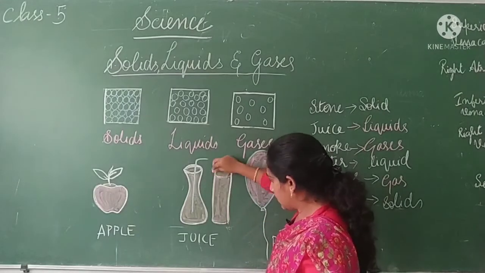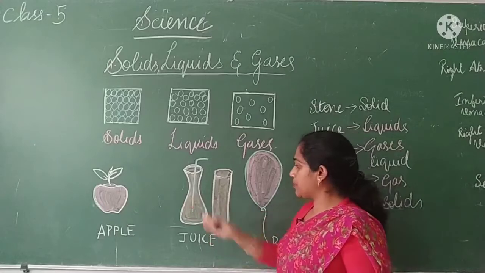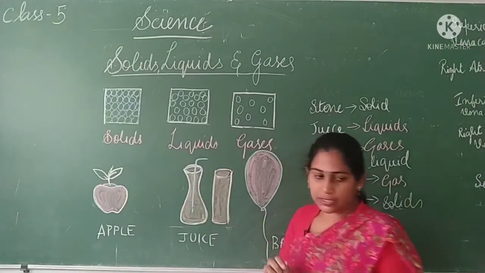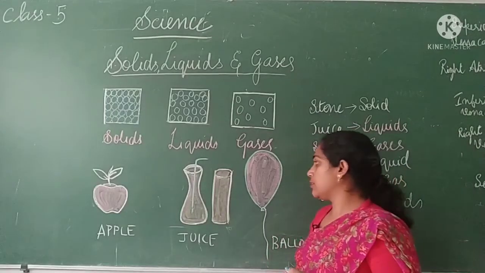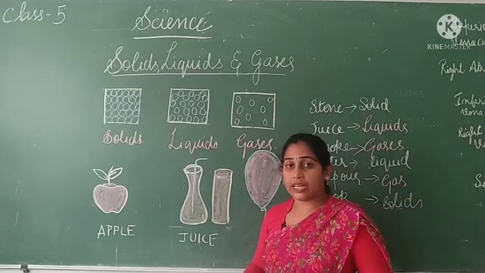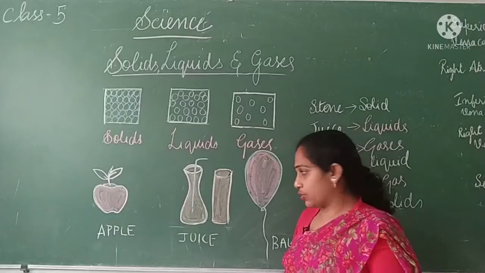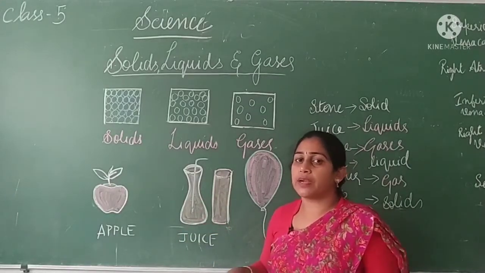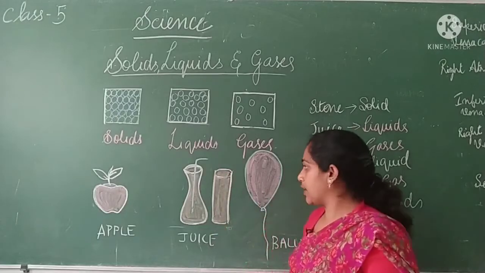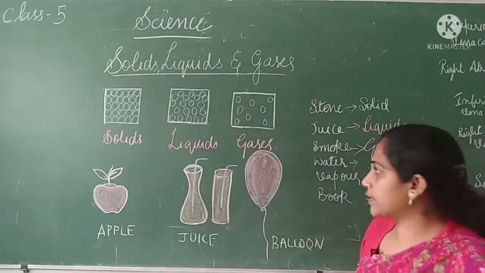So now, it will take the shape of a cylinder. So here the shape is different, here the shape is different. So the shape of the liquid will depend on the container into which it has been poured, because the liquid will take the shape of the container by moving and arranging the particles according to the shape of the container. So what have you understood here?